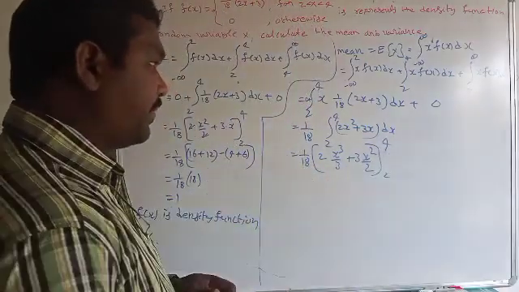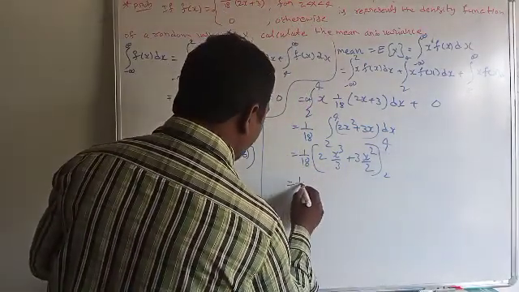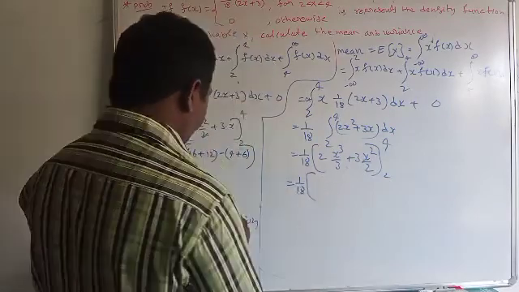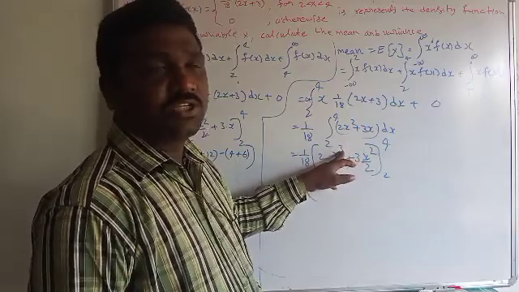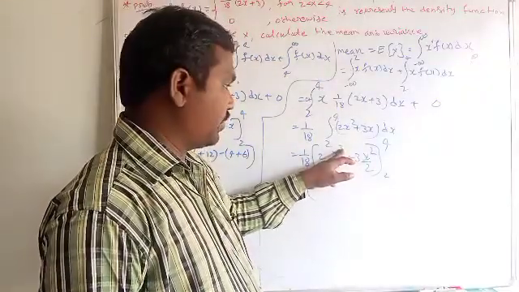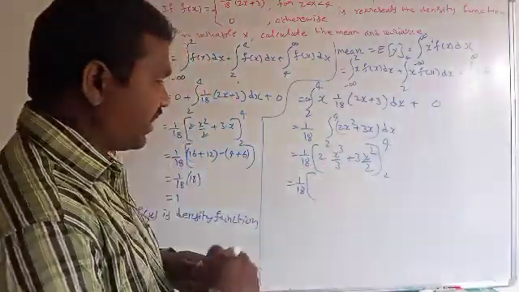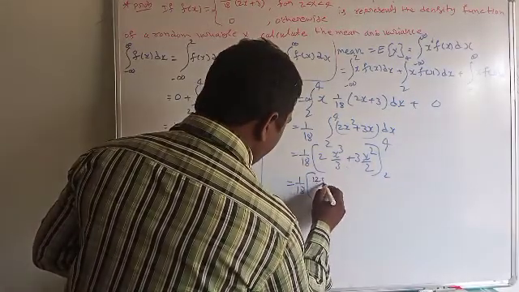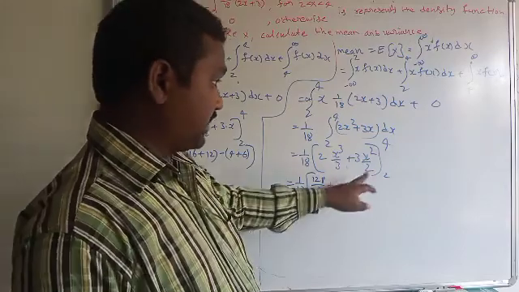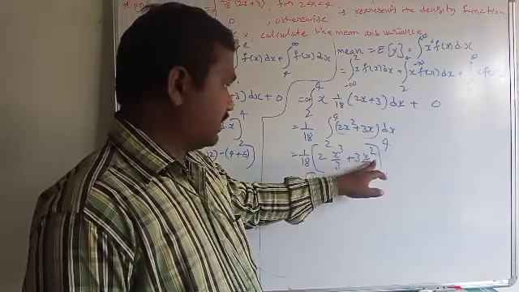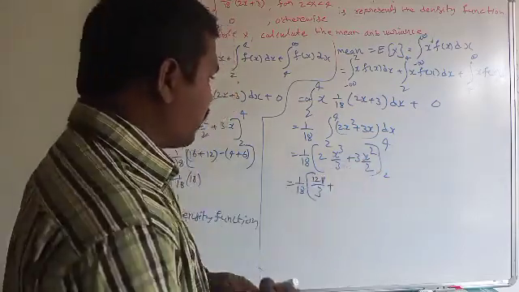You can apply the upper limit 4. 1 by 18 into 4 cube: 4 4s are 16, 16 4s are 64, into 2 is 128 by 3, plus 4 square into 16, 16 by 2, 8 3s are 24. This is the upper limit.